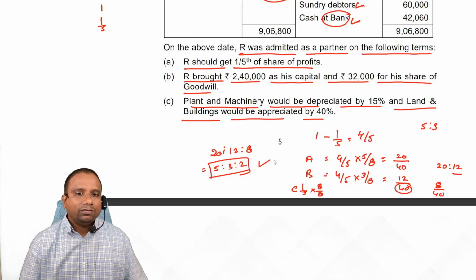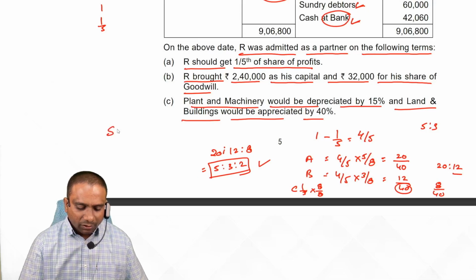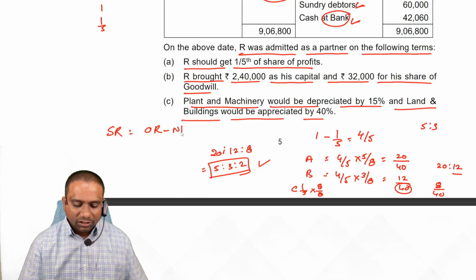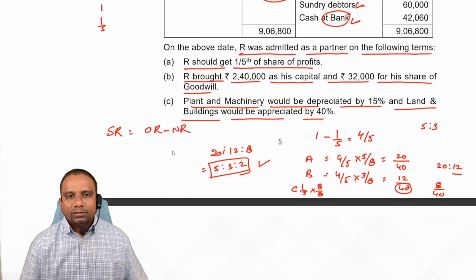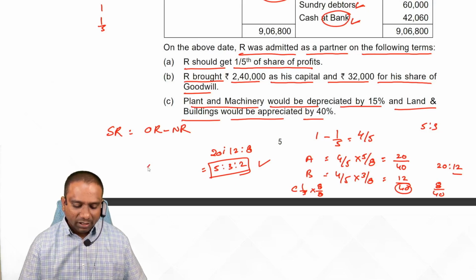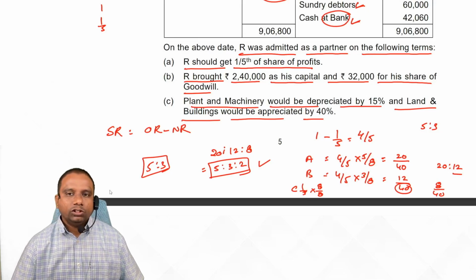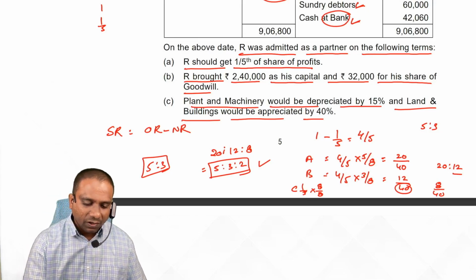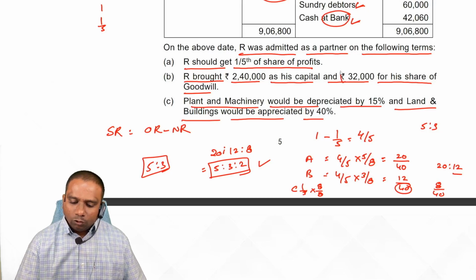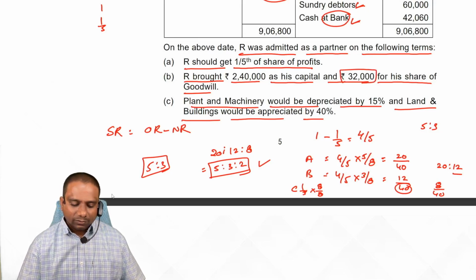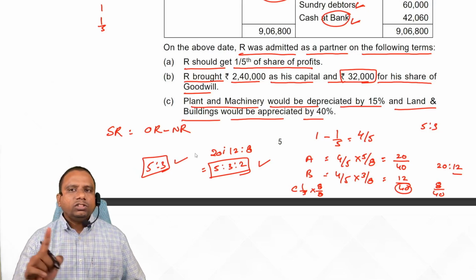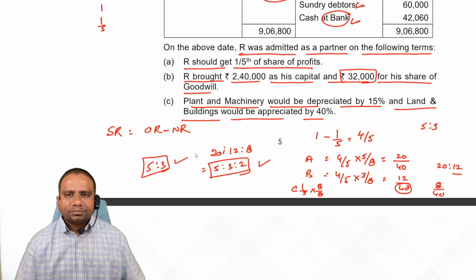Now calculate the sacrificing ratio. Sacrificing ratio formula: old ratio minus new ratio. If you calculate old ratio minus new ratio, you get the same 5 is to 3, students. You can calculate simply. Now look at goodwill. Whatever goodwill he brought is shared between P and Q in 5 is to 3 ratio. For this, what is the adjustment entry we record?